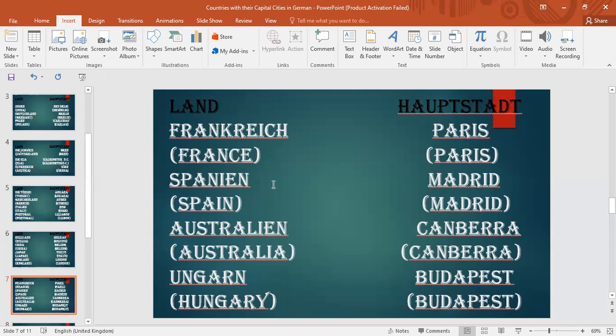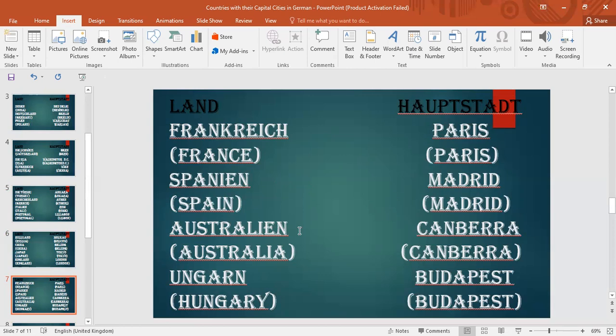The next country we have is Spanien. Spanien means Spain in English, and Spanien in German. Then its capital city in German is Madrid, and in English it is Madrid.